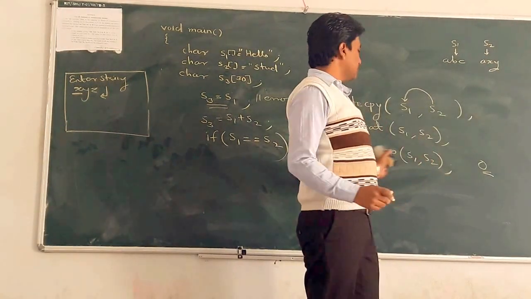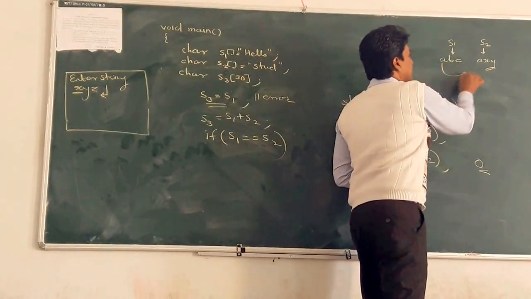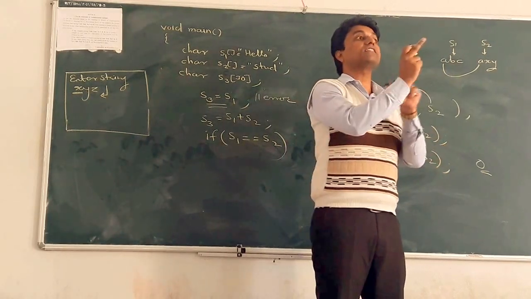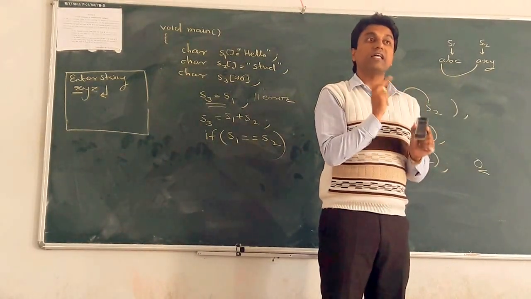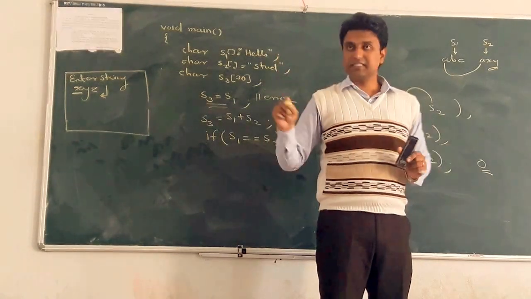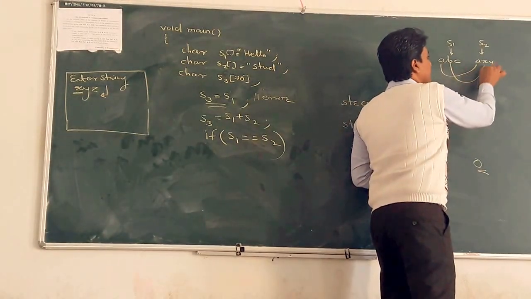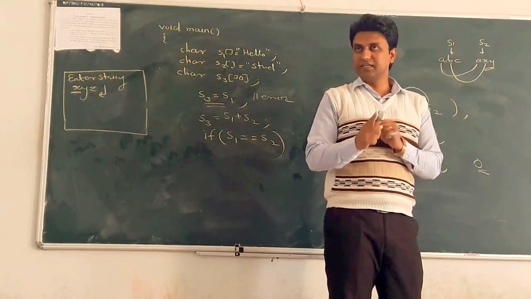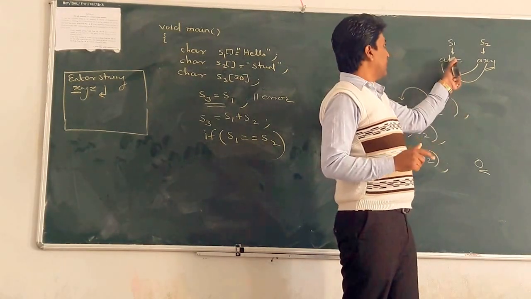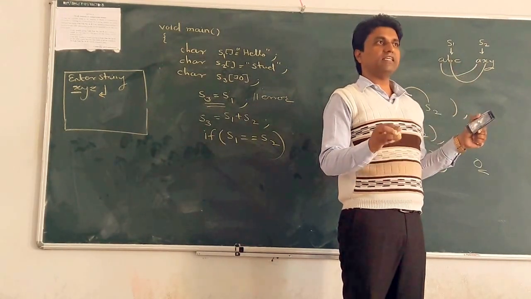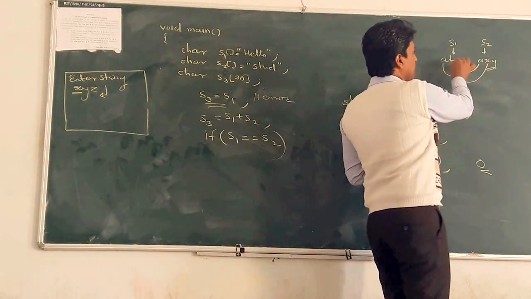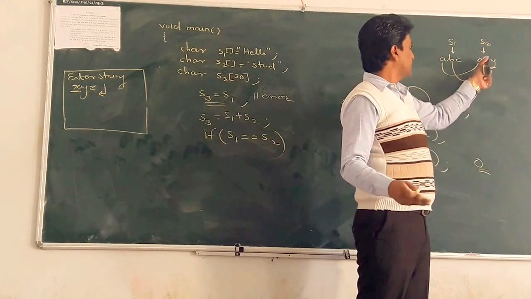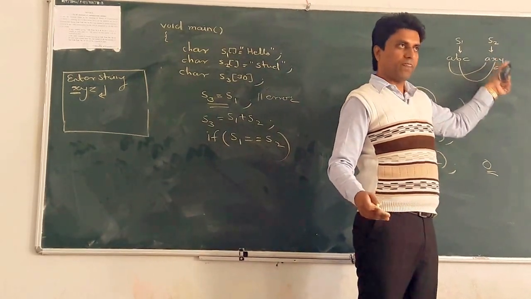Okay, so after the string comparison function, what happens? The first character is compared with the first character. Is it okay? Yes, both are the same. Actually, ASCII values are checked, because each and every character has some ASCII value. Then the second, B, is checked with X. What happens? There is a difference between the ASCII values of B and X, I think 24 is the difference. Small b is 98, plus 24, X is there.